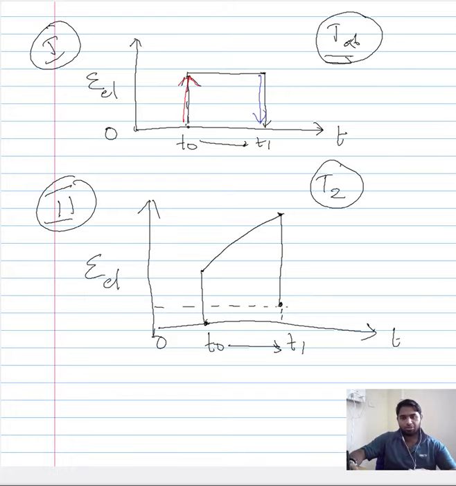So let me redraw it to make it consistent. So this strain here is not a plastic strain. It doesn't mean that it will stay, that it is irreversible, that it will stay there for a very long time. It is not like that. However, there is a definite amount of elastic strain which will not come to 0 at T1 once the load is released. It will gradually come to 0 even after the load is released. So this is what we refer to as creep-like behavior in the elastic region, or the creep behavior in the elastic region, or the anelastic behavior.